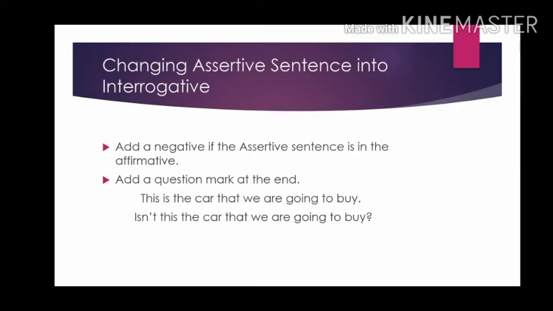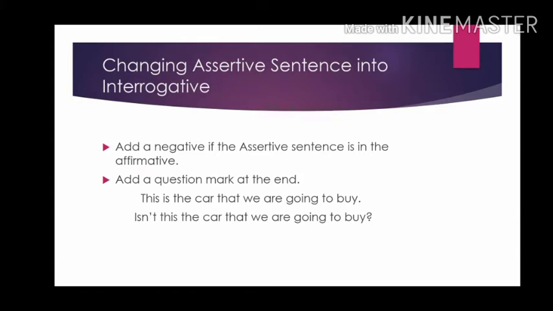In order to change an assertive sentence into the interrogative without changing its meaning, we have to add a negative if the assertive sentence is in the affirmative and add a question mark. If the sentence is affirmative, what do you have to do? You have to add a negative, not, and at the end you have to put a question mark.